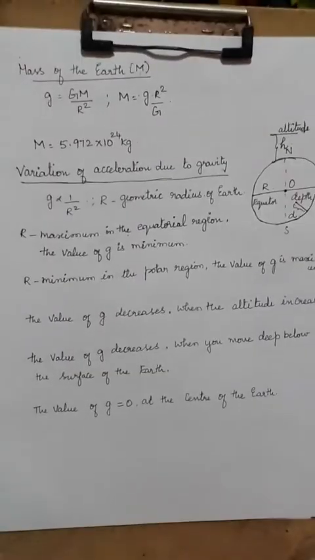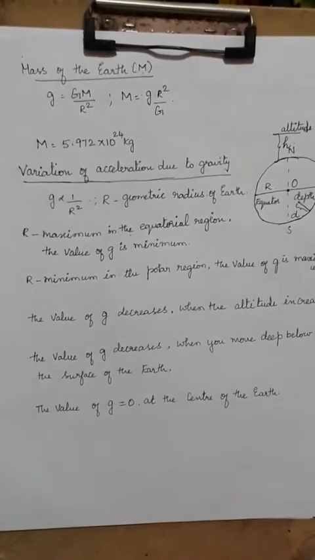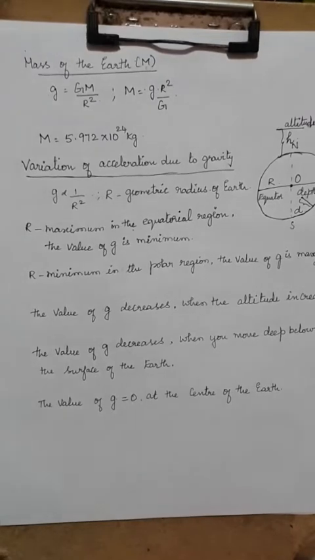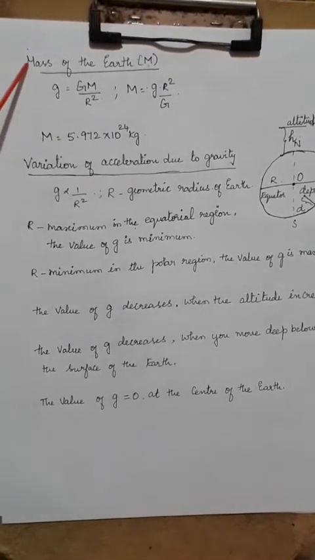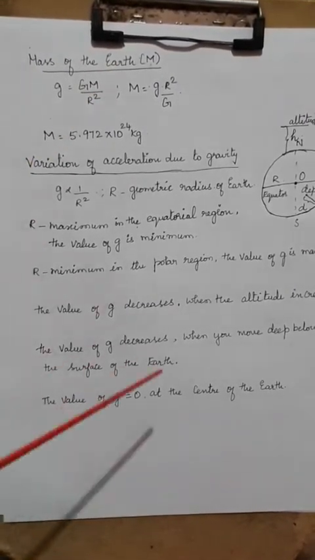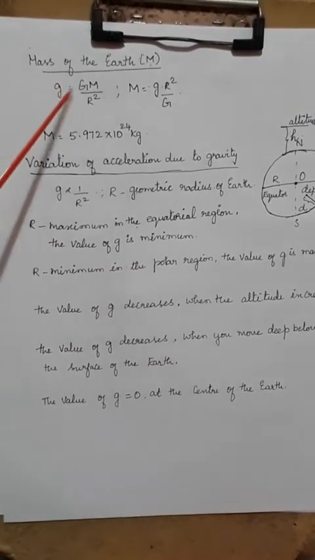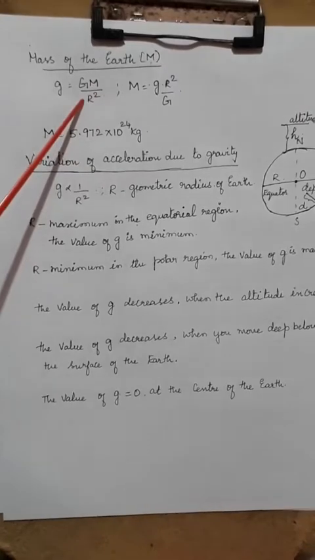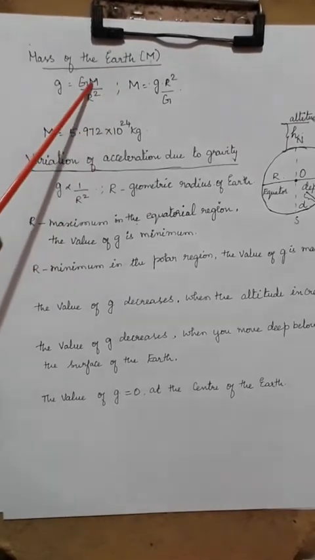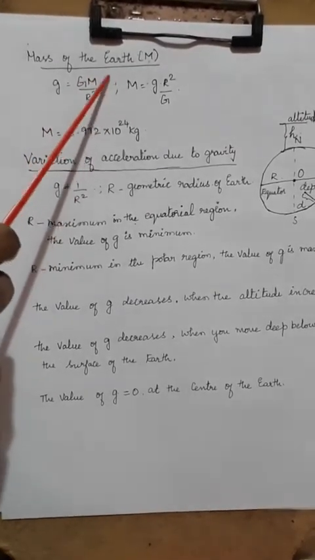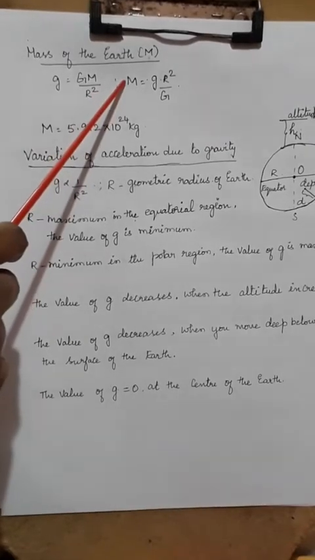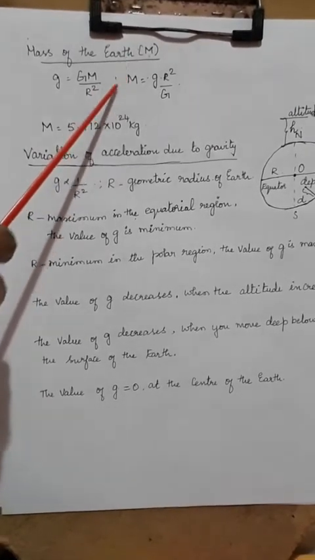Okay. So before going to learn about variation of acceleration due to gravity, let us know what the mass of the earth is. We have arrived at one equation where it is stated as small g is equal to GM by r square. So from there M can be taken, M is equal to g into r square by G, as the r square goes to the right hand side in the numerator.